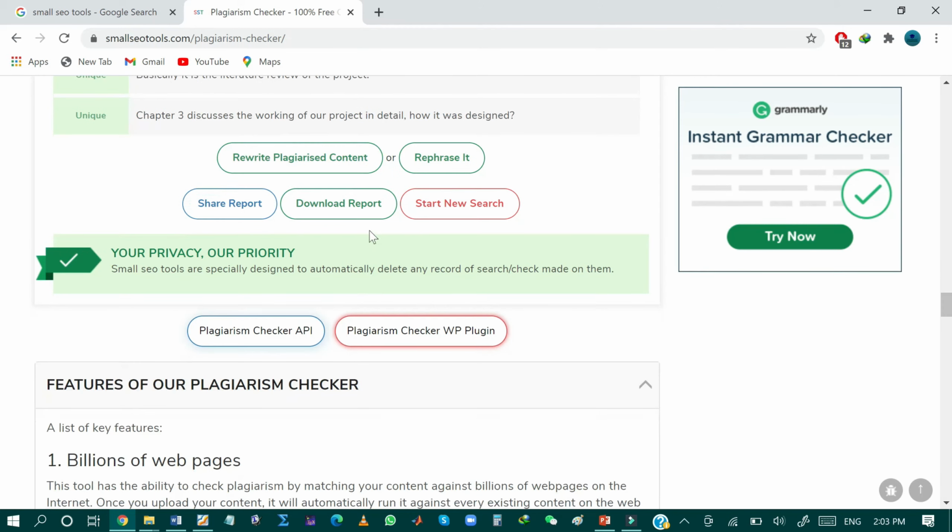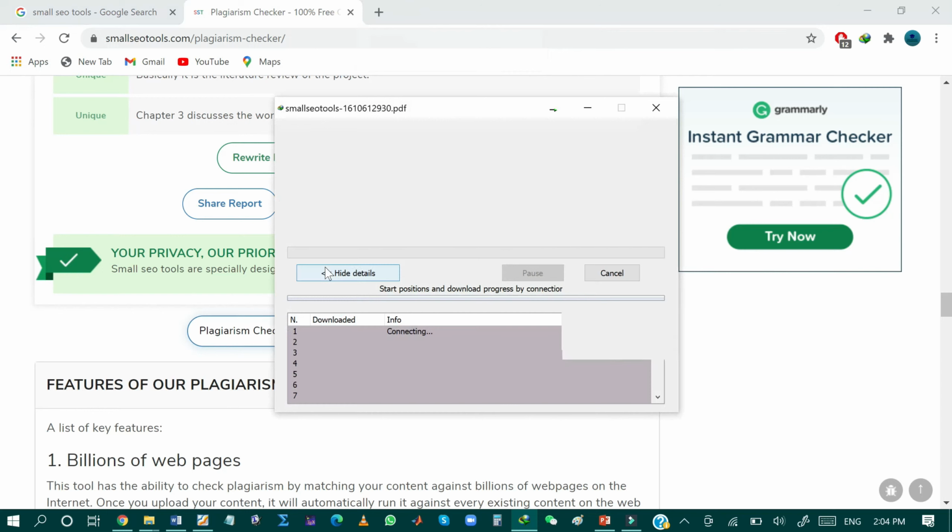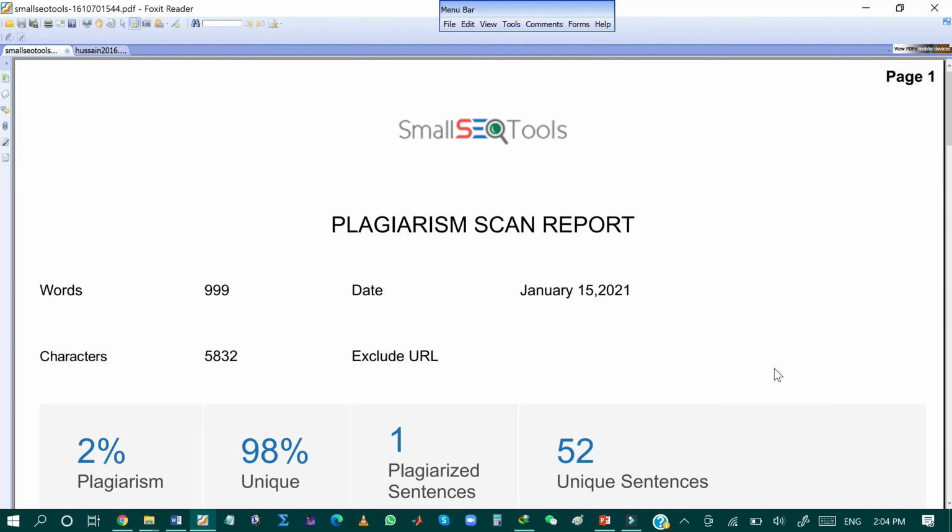So now I can download the similarity report, as well as I can share this report just by clicking this share report. So I will download my report just by clicking this download report. My report will be automatically downloaded. So hence, this is the similarity report generated by the Small SEO Tool.